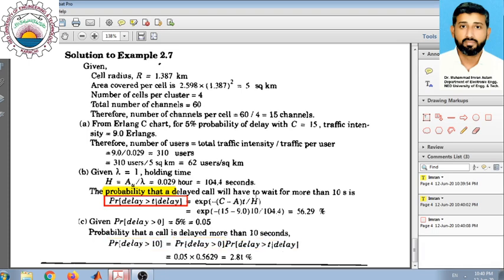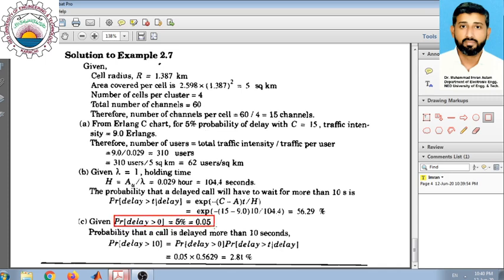So these are simple relationships now, because we have already calculated all these parameters. The probability of having a delay is already given in the problem. That is 0.05, which is 5%, and the conditional delay we have calculated as 0.5629.